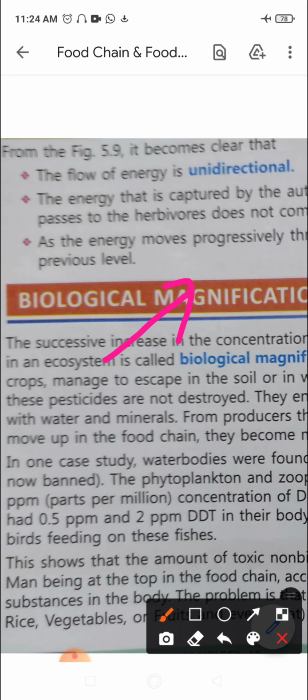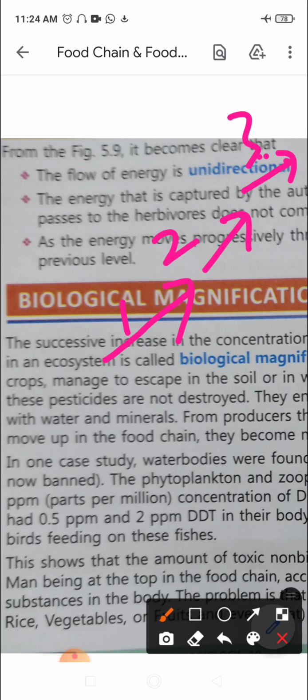So how it went on increasing, right? So what is happening is that the chemical is becoming concentrated, it is becoming more and more. The concentration of the chemical is going on increasing at each trophic level, right? At each trophic level it goes on increasing. This shows that the amount of toxic non-biodegradable substances increases with successive trophic level.